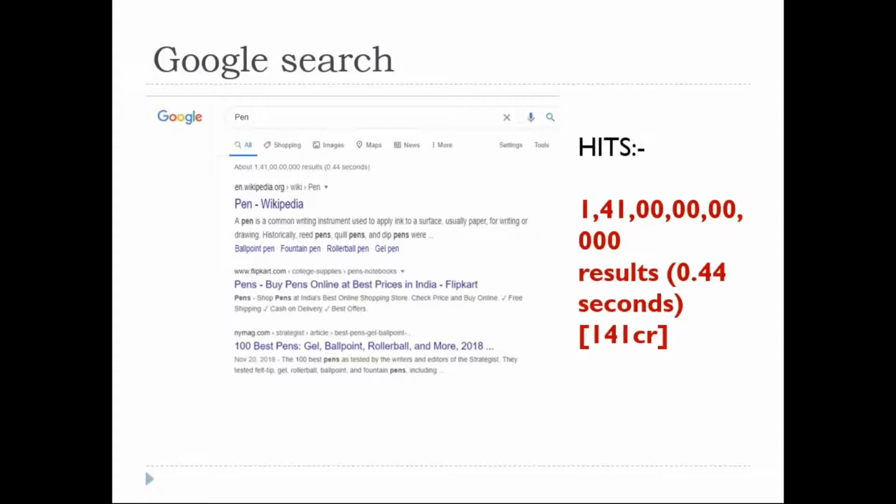That is the whole idea of this demo, right? The first keyword I have given has 141 crore hits. Look at it. Historically, reed pens, quill pens, dip pens, sharp pens, best pens, fountain pen, ballpoint, roller, gel, fill tip. Likewise, it's highlighting all the pen variants. But what is my identity? I would like to have only ballpoint pen.